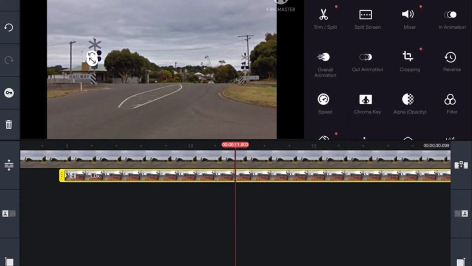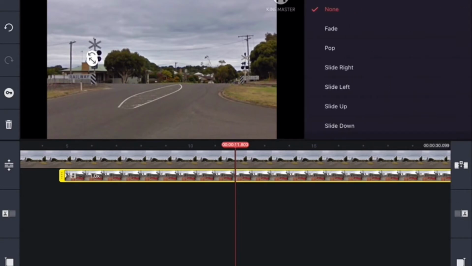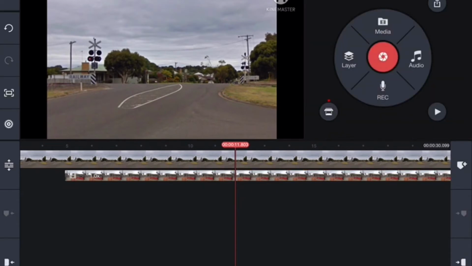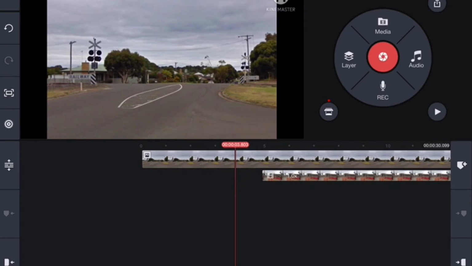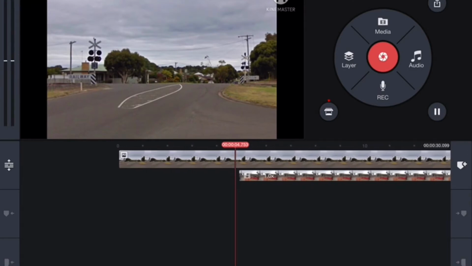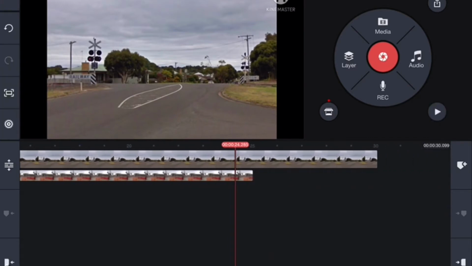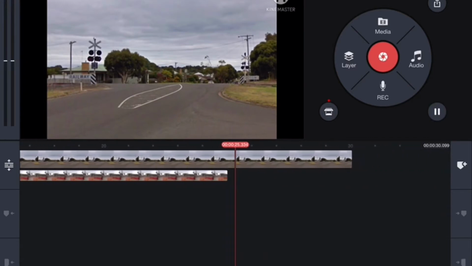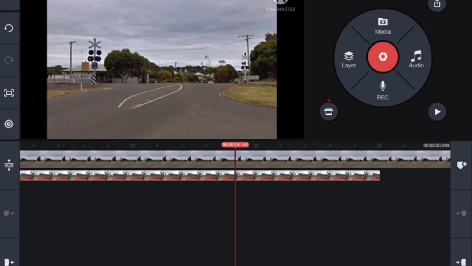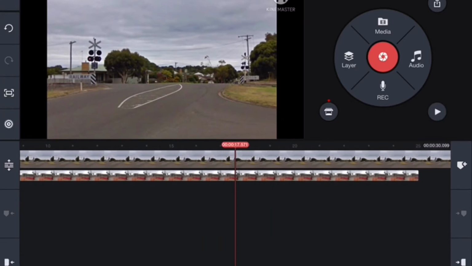Next step we're going to do is add a fade in and fade out effect for this clip. I will do this with the other clips for when I superimpose the flashing lights. So we'll start from here and you'll see the flashing light clip fades in. And then we go to the end where it fades out. I will do the other flashing lights on this crossing, but I'm not going to show it on camera because you should get how to do the first one.